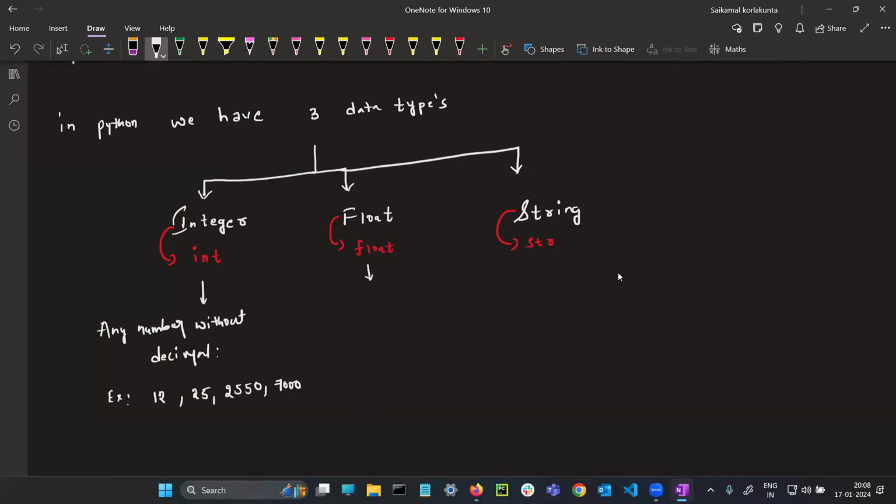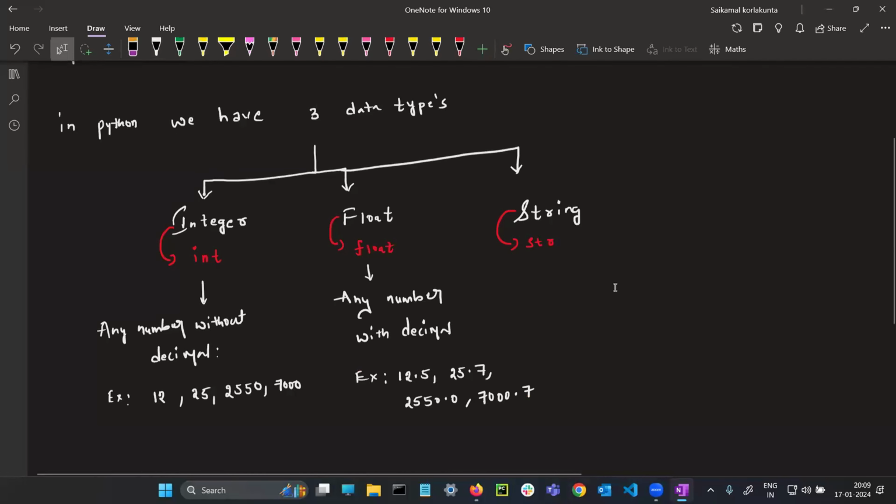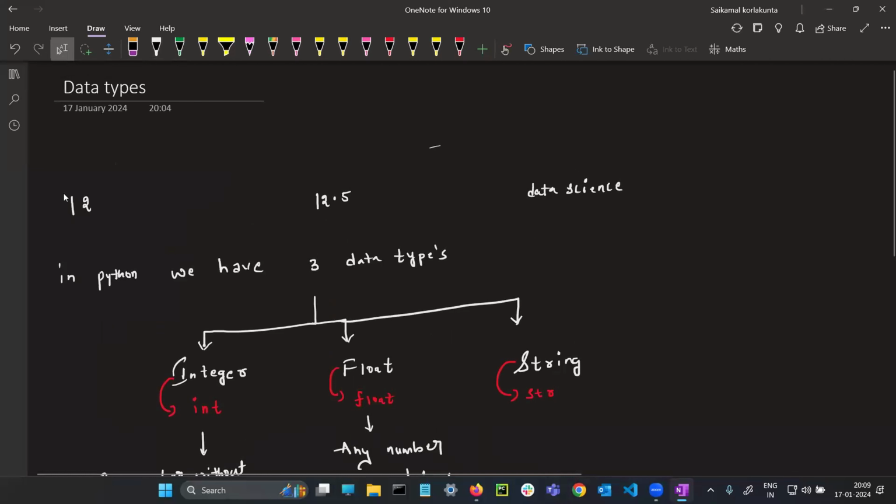What is the meaning of float? Any number with decimal. Same logic, for example, 12.5, 25.7, 2550.0, 7000.7. See, decimals are there. Sir, what is the meaning of decimal? Decimal is not a straightforward number, but we have some number after the dot. After the dot, if we have anything, that is known as a decimal.